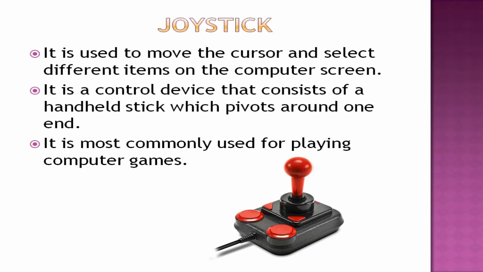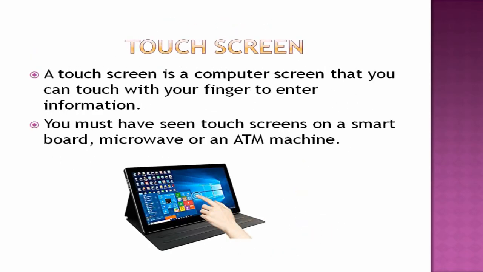You would have seen this. You would have used this to play games on your computer. It is used to move the cursor and select different items on the computer screen. Okay, it is a control device that consists of a handheld stick which pivots around one end. It is commonly used for playing computer games. Okay, so next one is touch screen.